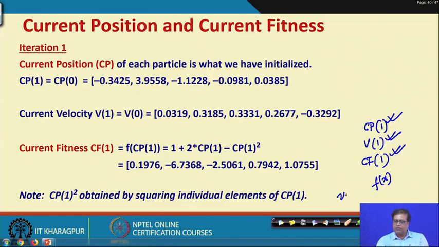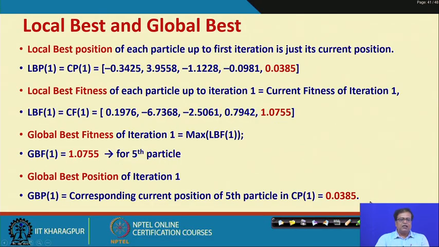So, x is known and f(x) was 1 plus 2x minus x square. Instead of x we put the Cp positions. Like Cp1 is 0.0319. When you put 0.0319 we got 0.1976, when you put 0.3185 we got this, and like this we obtained the current fitness values.